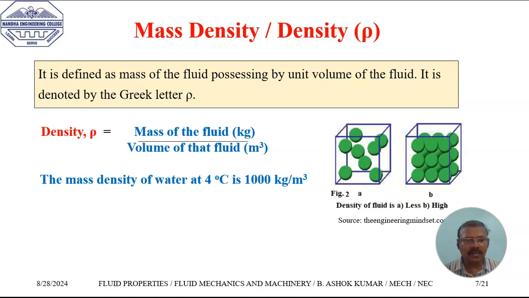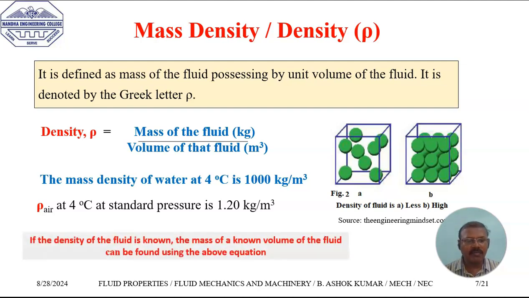The mass density of water at 4 degrees Celsius is 1000 kg per meter cube. It means the mass of 1 meter cube of volume is 1000 kg. The mass density of air at 4 degrees Celsius is 1.2 kg per meter cube. It means 1 meter cube of air at 4 degrees Celsius is just 1.2 kg only. So the density of air is very much lesser than that of water.